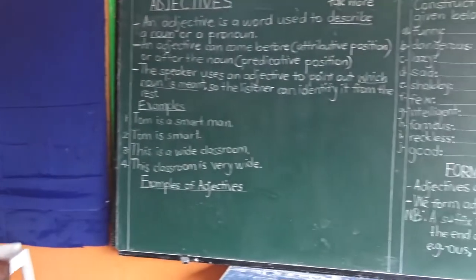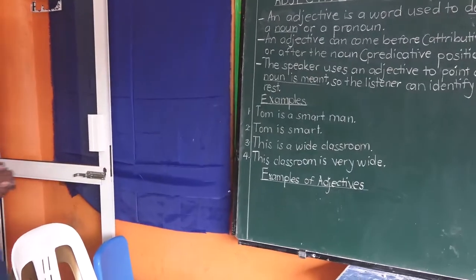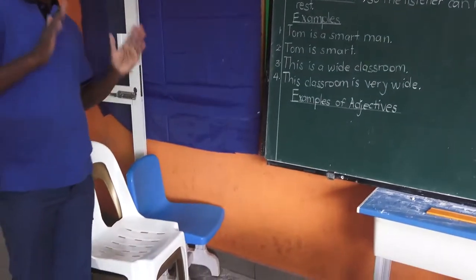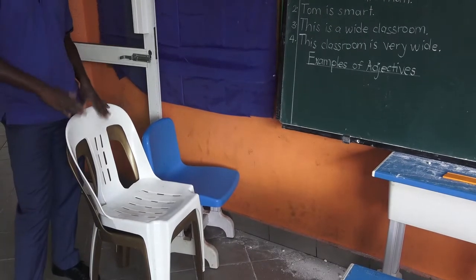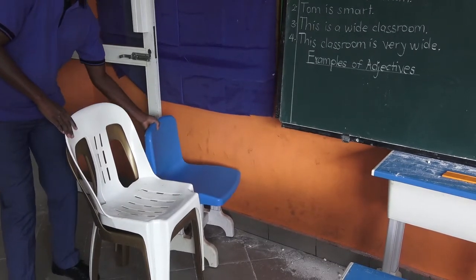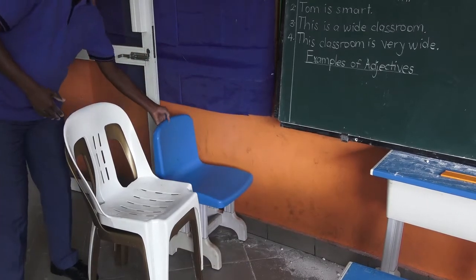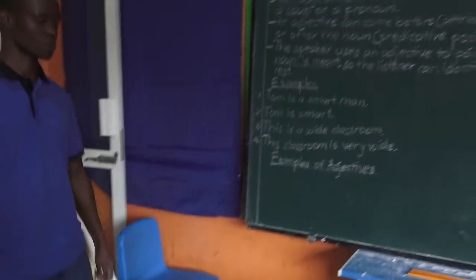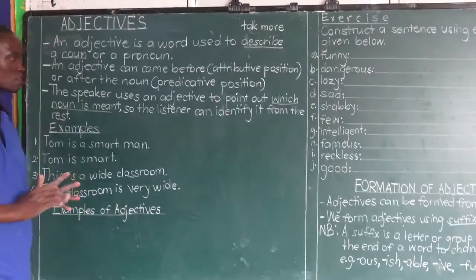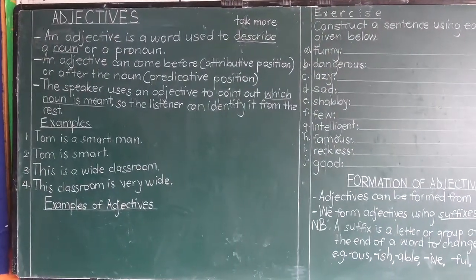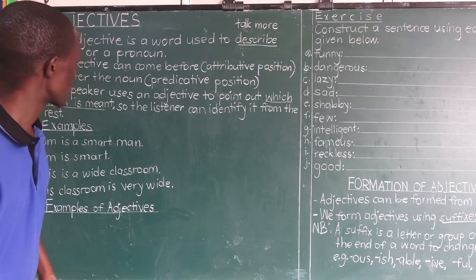If we go to another, now I don't want a white chair, I want a blue chair. I've used the adjective blue to describe the chair so that you can easily identify it from the rest. The blue chair is here. I'll take it to the teacher and he will always be appreciative of what I have done. Hope you are learning how we can use adjectives to describe nouns. In this case, we have been describing chairs as our nouns.